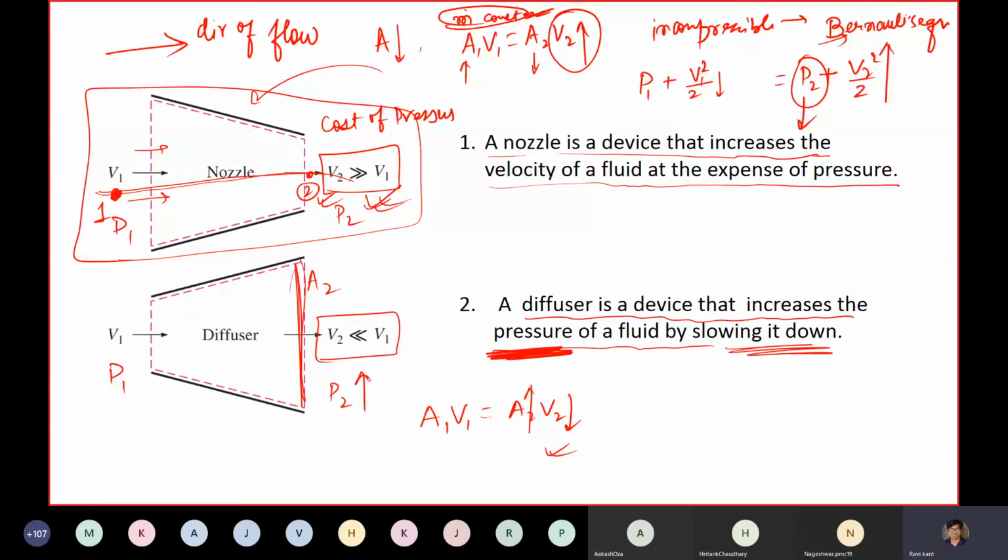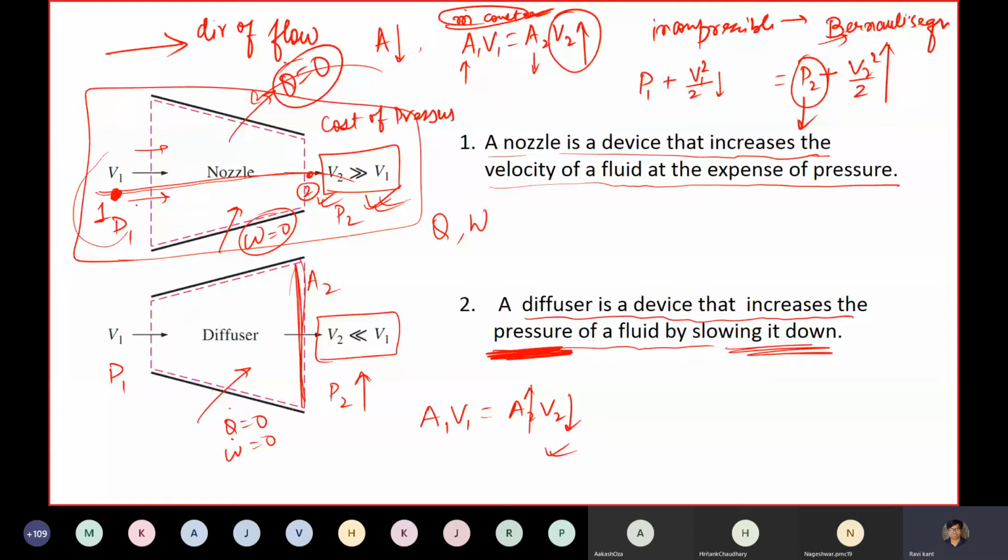This is the very first example of an open system without any heat and work happening inside. There is no heat or work as such happening in this diffuser and nozzle. No work interaction is happening. So this is a very simple example of an open system, which we can analyze based on its change in kinetic energy, right?